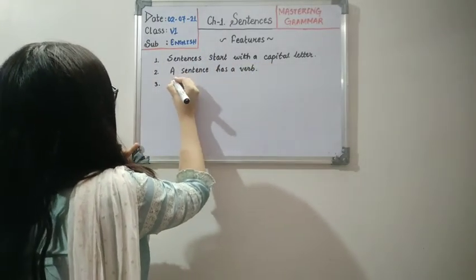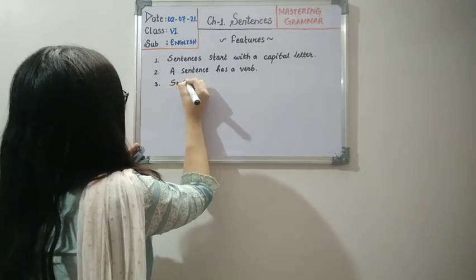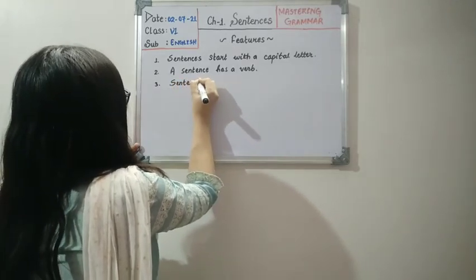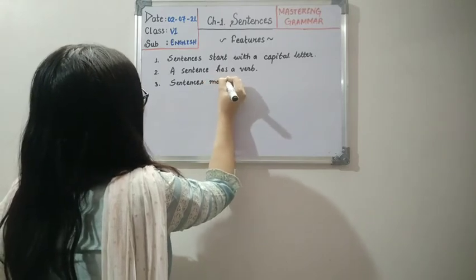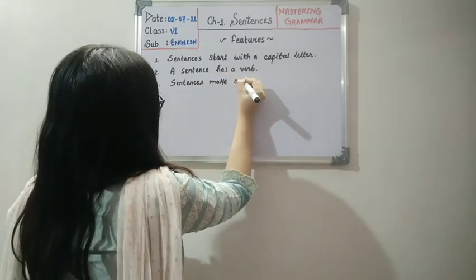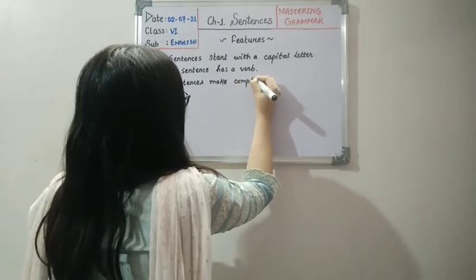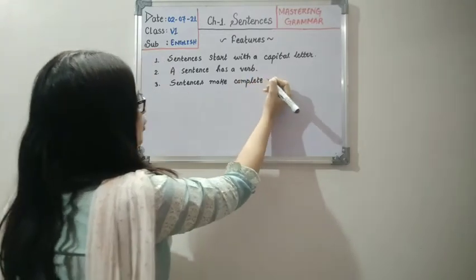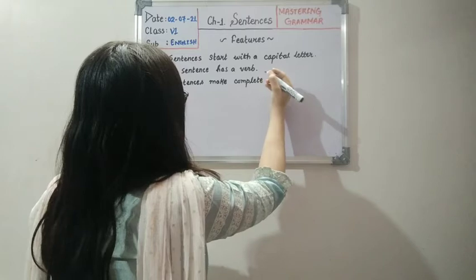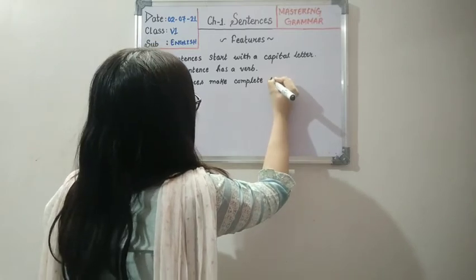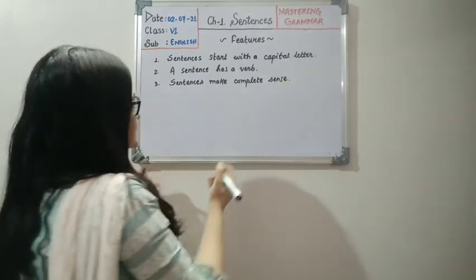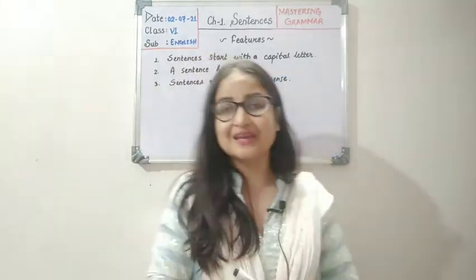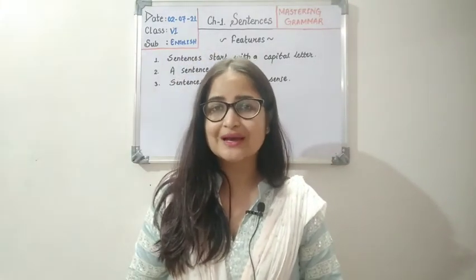Let's write: sentences make complete sense. You need to understand the complete meaning of what is being told to you or what you are telling to others, because otherwise it won't be a sentence. It would be something else, like a phrase or a clause.